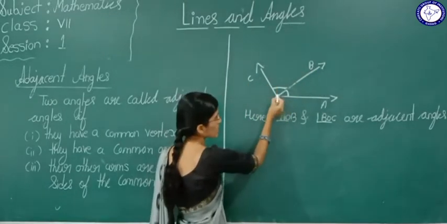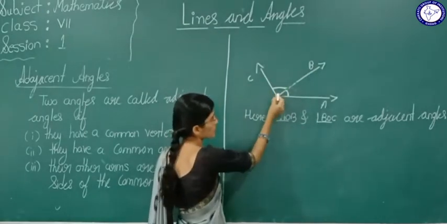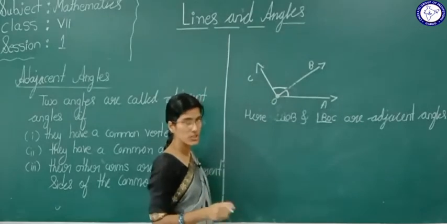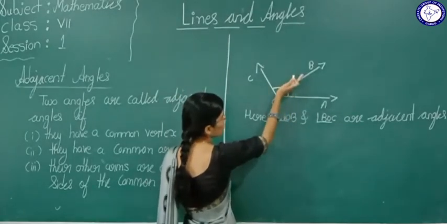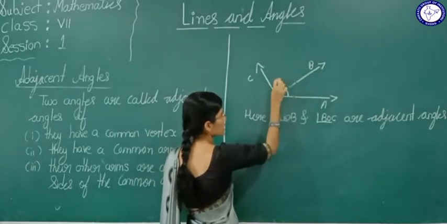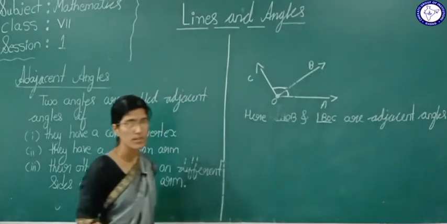First condition is that they should have a common vertex. Yes, both angles have common vertex O. The first condition. Second condition is what? They should have a common arm OB. OB is common to this angle also, and this OB is common to this angle also. This is the point number 2.